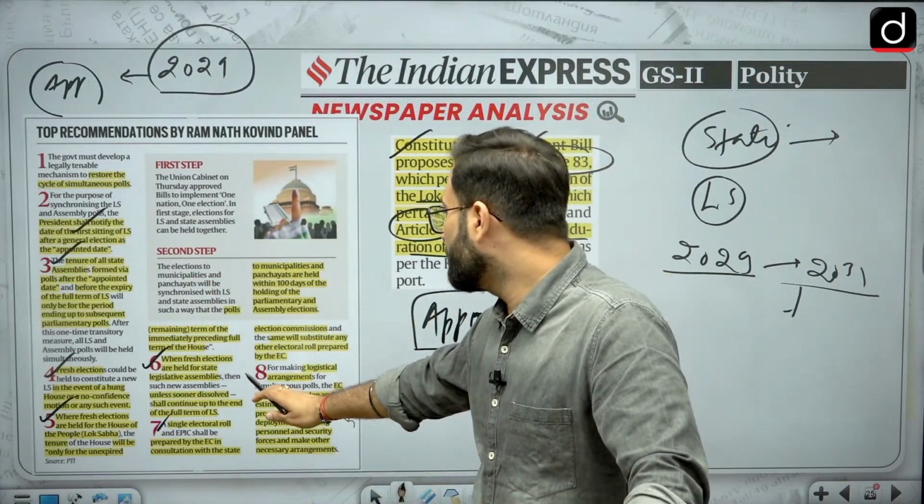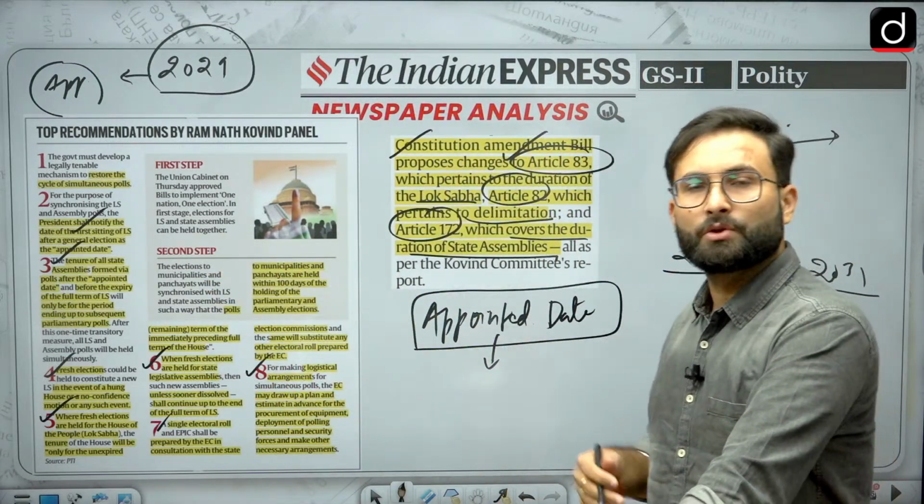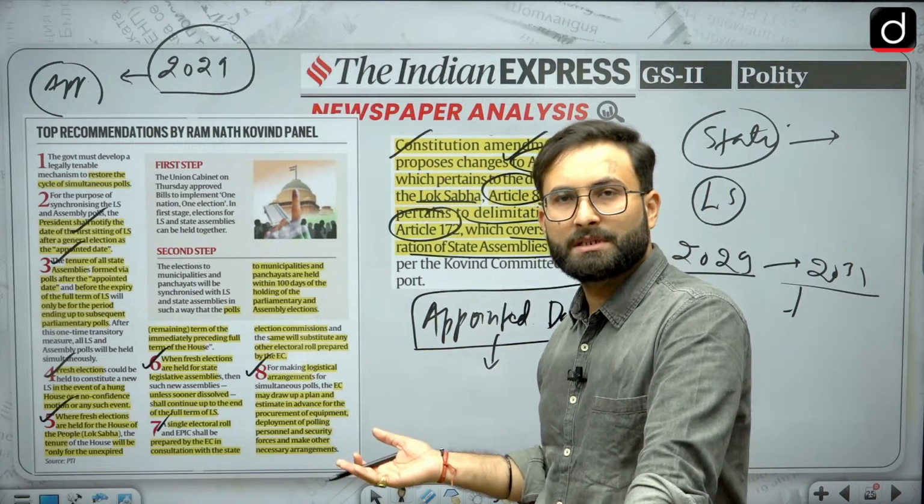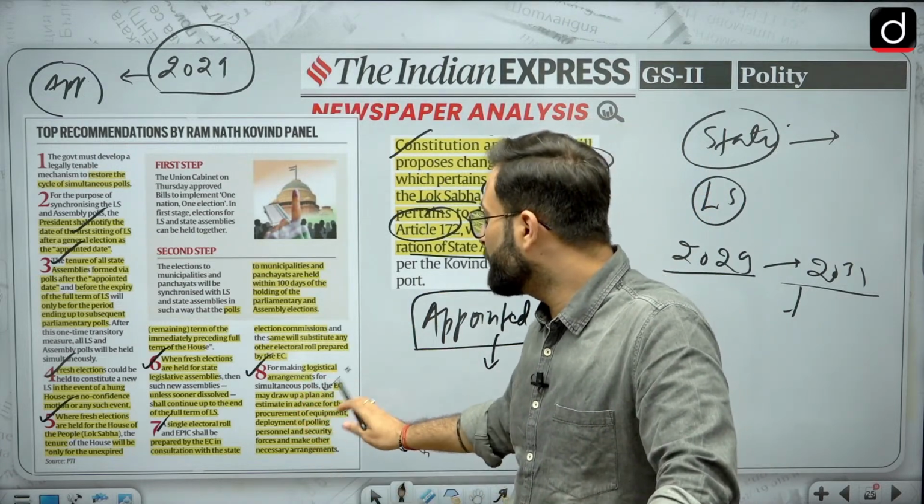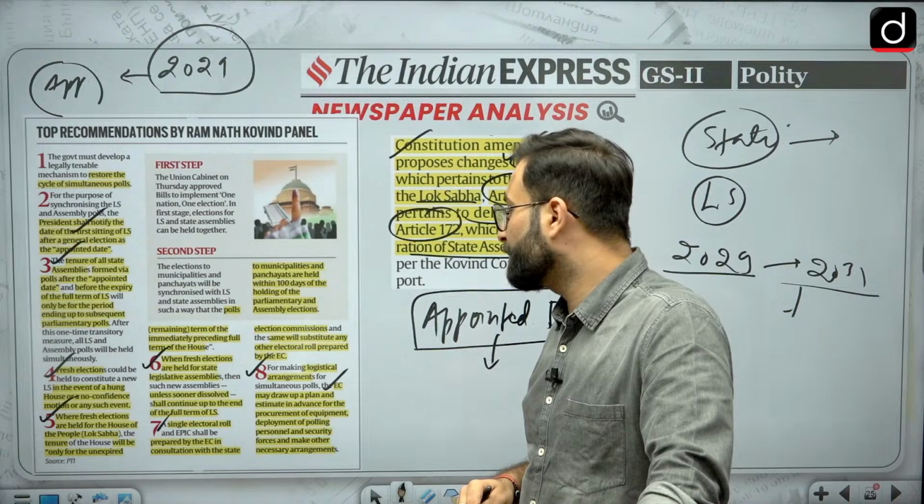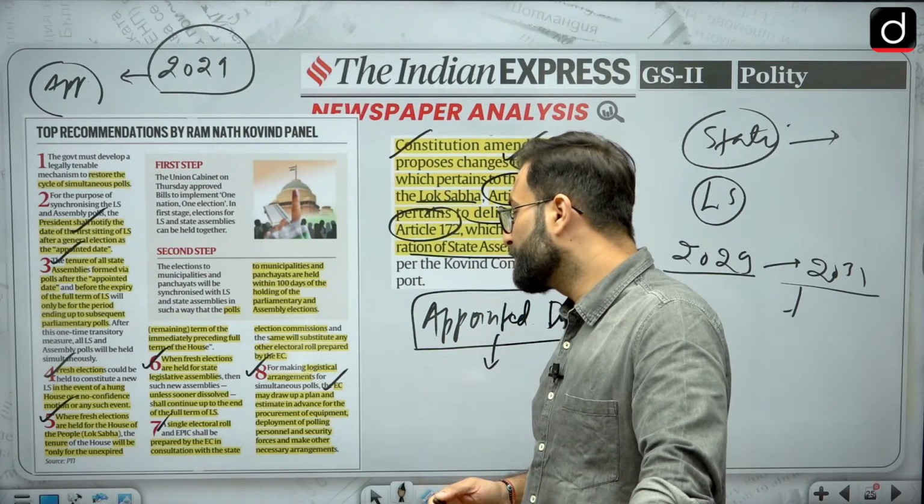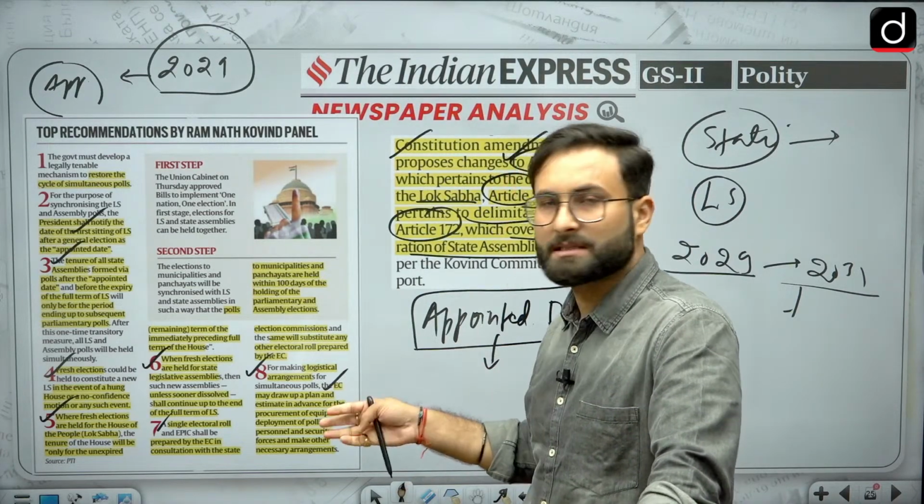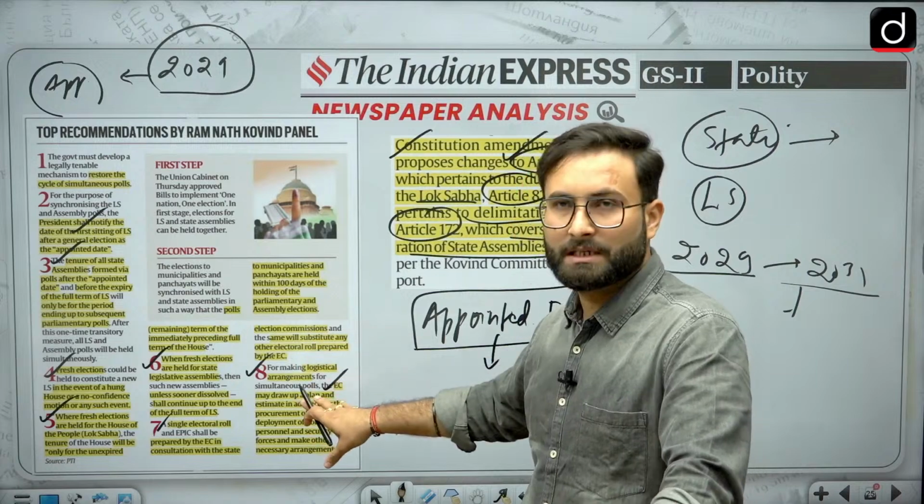Coming to the next one, for making logistical arrangements, the Election Commission will be deciding on that. The Election Commission may draw up a plan and estimate in advance for the procurement of equipment, deployment of polling personnel and security forces, and make other necessary arrangements. So that is for the Election Commission of India to decide.